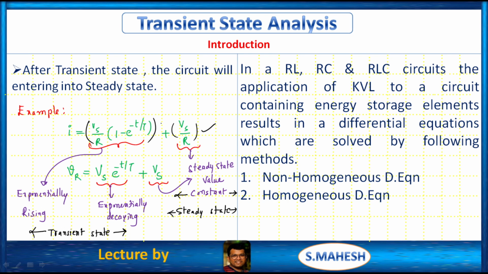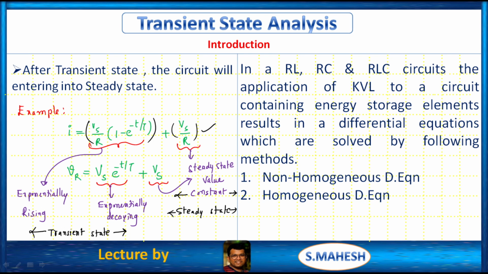Okay, for example, 0 seconds to 0.1 seconds is nothing but transient state. From 0.1 to infinite time we have steady state. For example, here I am considering. Okay, that is the analysis of transient as well as steady state.